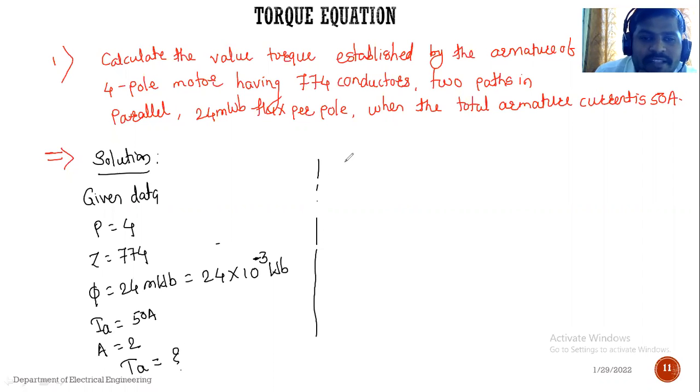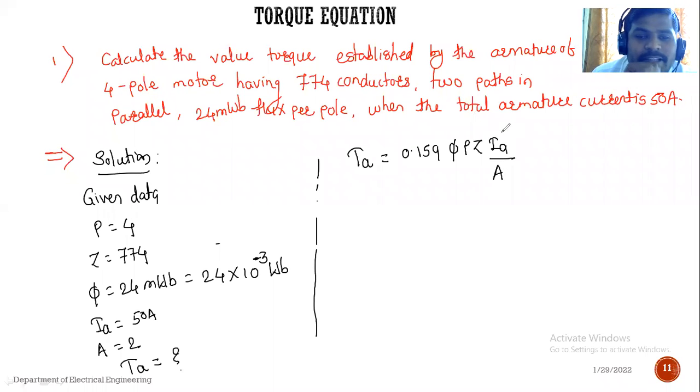So you people have the formula, तुम्हाला formula माहिती आहे already. TA is equals to 0.159 phi P Z IA divided by A. बघा व्हॅल्यू कोणते कोणते आहे तुमच्याकडे? IA ची आहे, A ची आहे, Z आहे, P आहे, phi आहे. Put the value and tell me the answer.